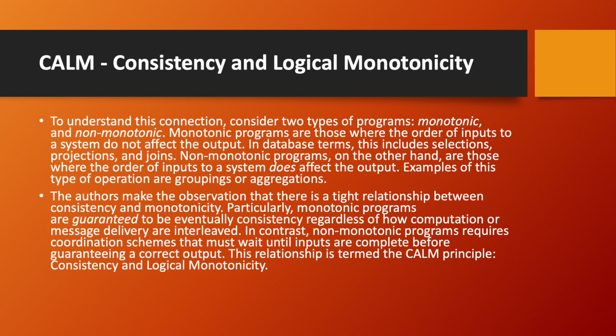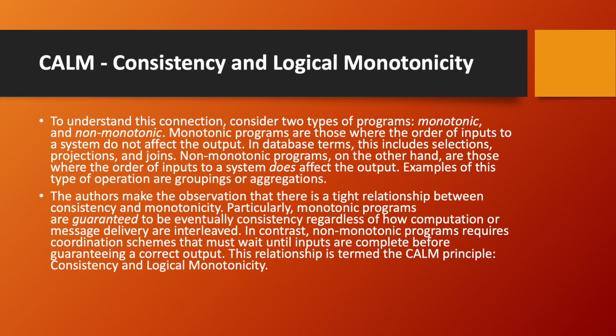To understand this connection, consider two types of programs, monotonic and non-monotonic. Monotonic programs are those where the order of inputs to a system does not affect the output. In database terms, this includes selections, projections, and joins. Non-monotonic programs, on the other hand, are those where the order of inputs to a system does affect the output. Examples of this type of operation are groupings or aggregations.